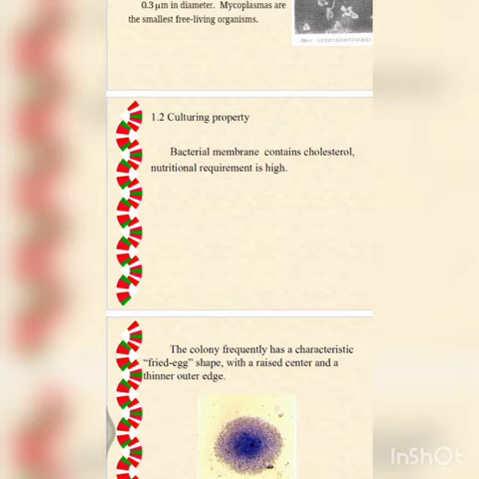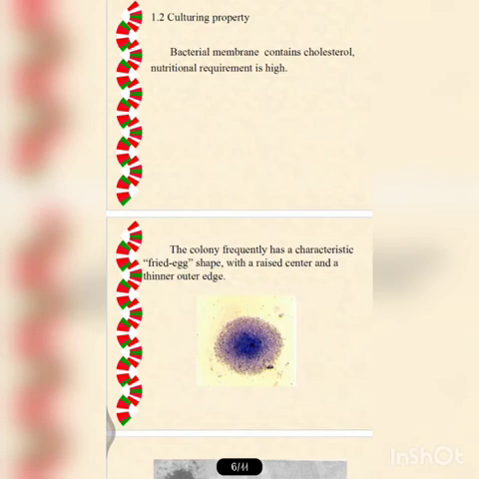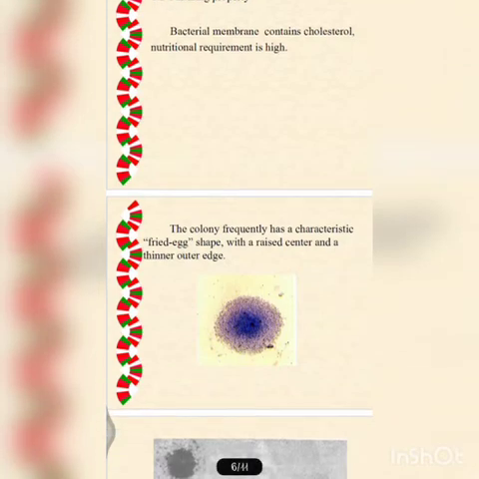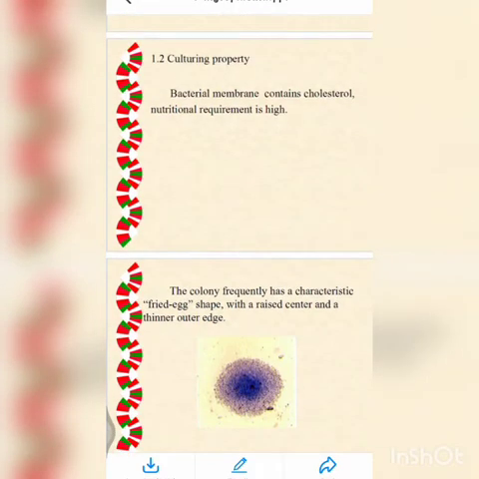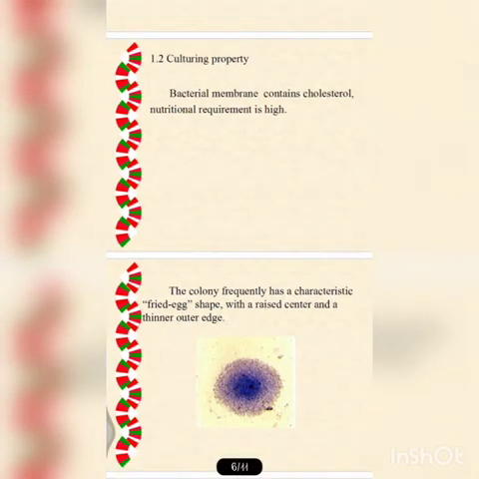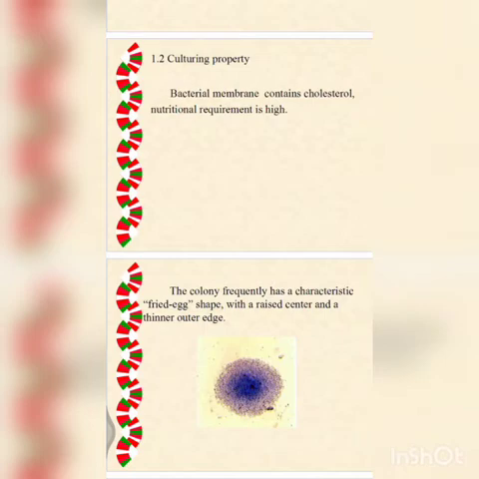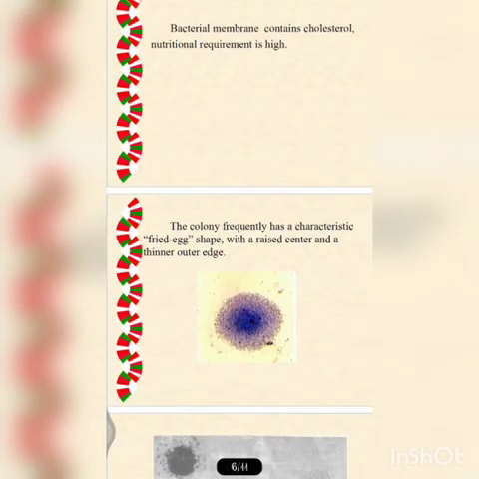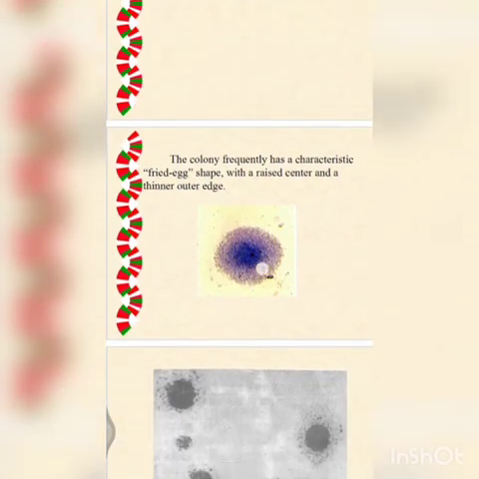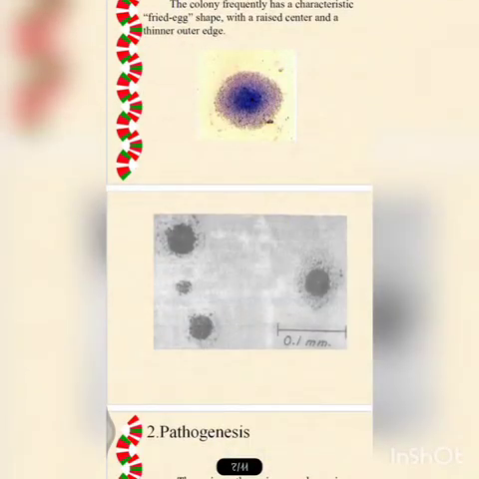Coming to the colony characteristics, we need to grow it for 2 to 3 days, so it takes a lot of time because it should be incubated for 4 weeks before the final report, so it is a somewhat long process. But in reflected light you can see the colonies appearing like a fried egg. The colony frequently has a characteristic fried egg shape with a raised center and a thinner outer edge, so it looks like a fried egg. And next, you can see this is a colony with a fried egg appearance.